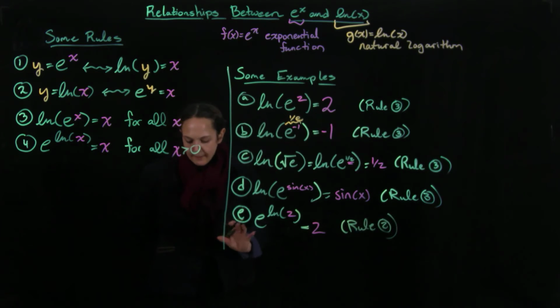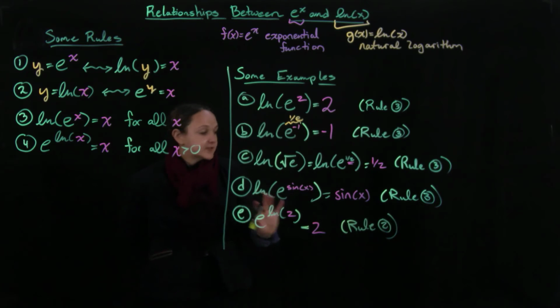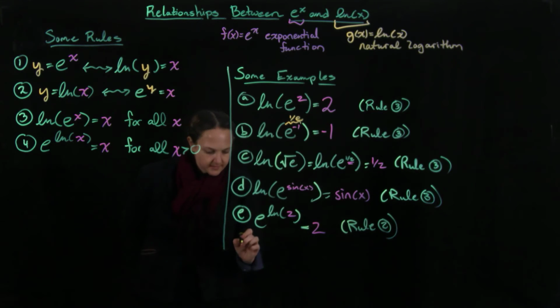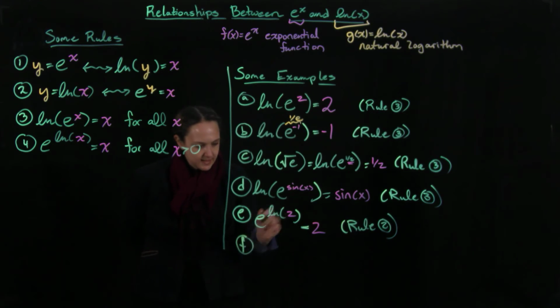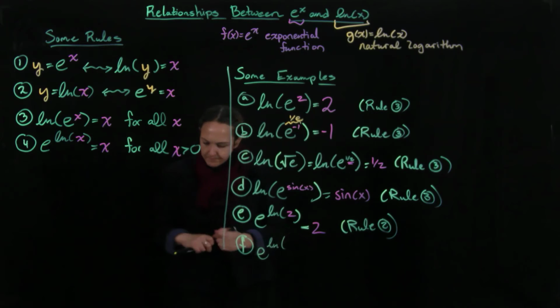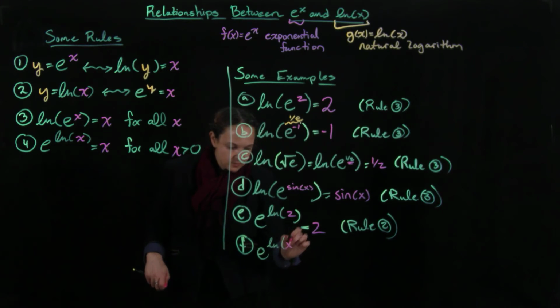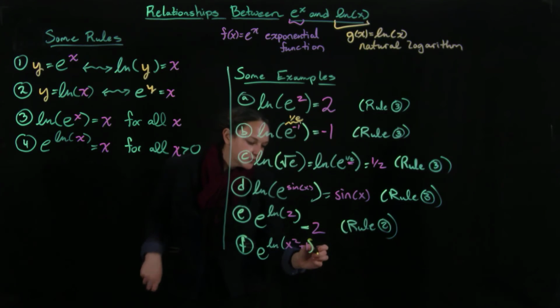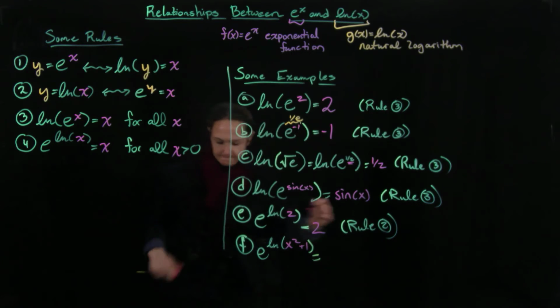Okay. And just like rule 3 works with functions, so does rule 2. So let's go ahead and do that. We're going to take e to the natural log of, and then I'm going to stick a function in here. So I'm going to take x squared plus 1. And I can still use rule 2. It's okay that I stuck a function inside.